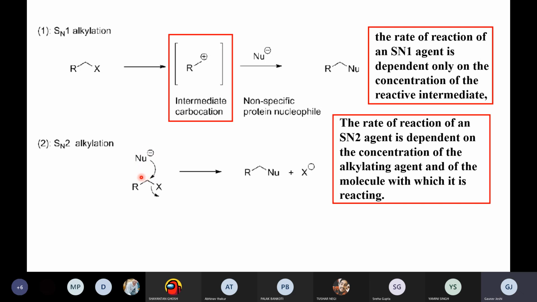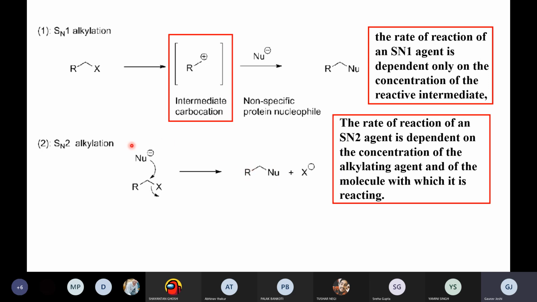So basically this is an electropositive or carbocationic site. The nucleophile attacks here and then this X, the halogen, leaves, so basically this nucleophile is getting alkylated by this carbocation.